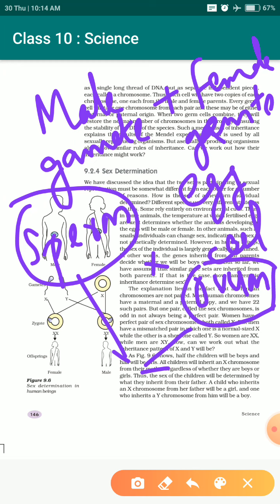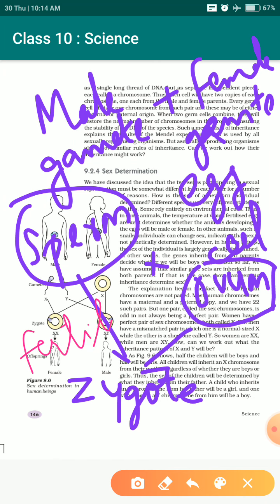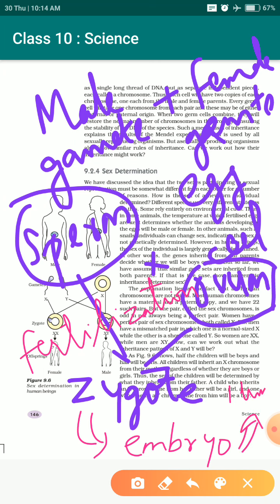Male gamete and female gamete fuse together to form a zygote, and that process is known by the name fertilization, right? Then this zygote develops into an embryo, and then this embryo develops into the concerned human being. This much we studied in the previous chapter. Now how is the gender of this zygote determined? We will discuss it now.